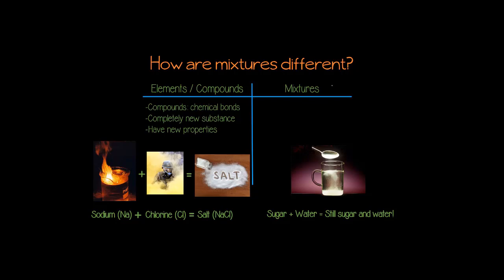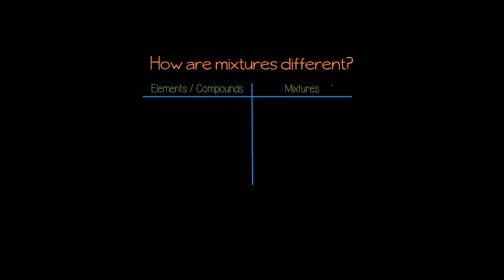The sugar remains sugar and the water remains water. So in a mixture, the substances that are being mixed together, because they're not bonded, they're not making anything new, so they keep their original properties. Make sense?